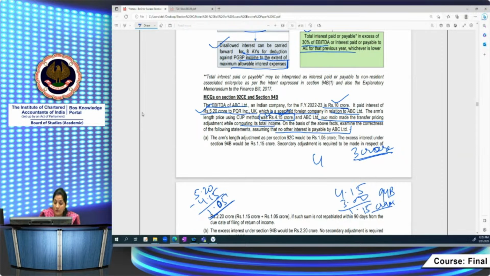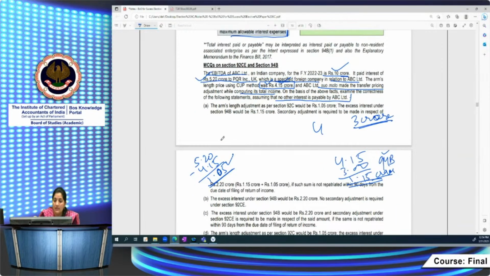So 1.05 is the primary adjustment amount, and 1.15 crore is the disallowance which will be attracted as per section 94B. So what the options they are being given here, they are saying arm length adjustment as per 92C would be, it's 92C, arm length adjustment कितनी हो रही है? 1.05 crore की. The excess interest under section 94B would be 1.15 crore. So in respect of secondary adjustment आपको total करना पड़ेगा. You have to make the secondary adjustment total.